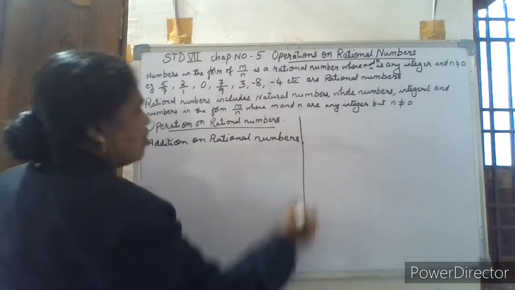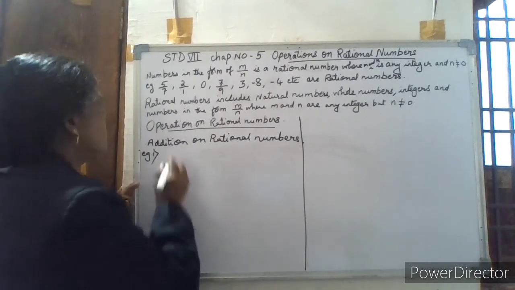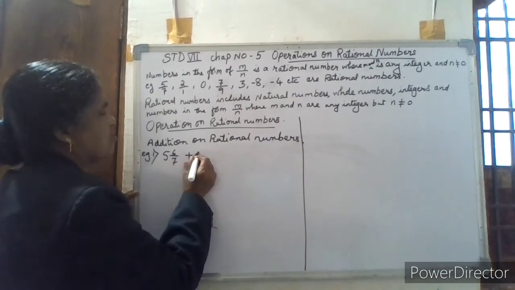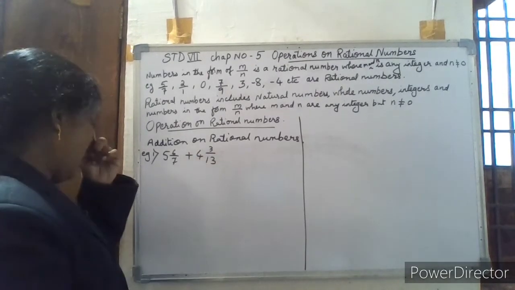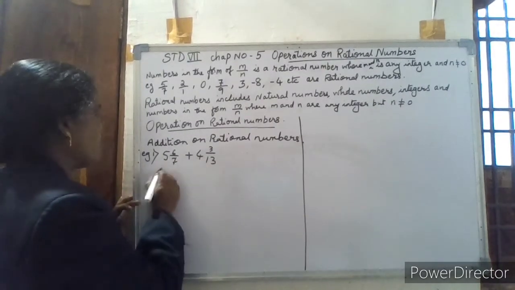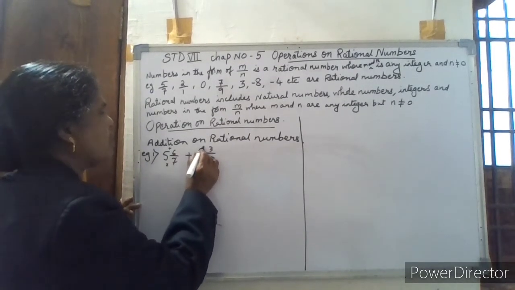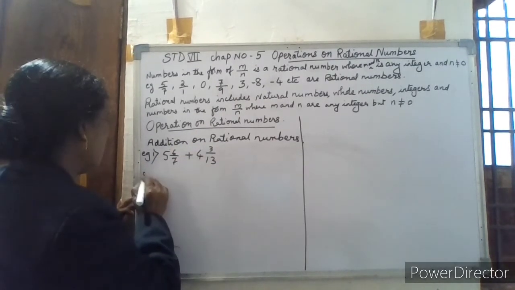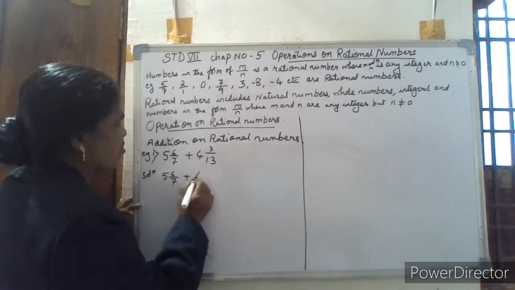First of all, an example. With only one example I will teach because you have already learned it in 6th standard. Suppose 5 and 6 by 7 plus 4 and 3 by 13 is there. Now, first of all, they are mixed numbers. So convert them into improper fractions by multiplying and adding. So solution, I will first write the question: 5 and 6 by 7 plus 4 and 3 by 13.